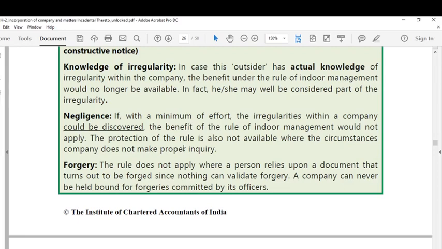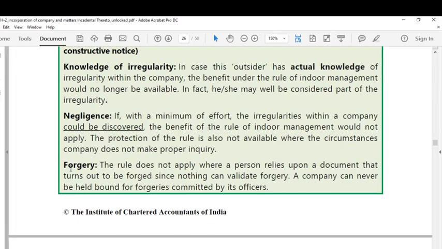The protection of the rule is also not available where the third party entering into a contract with the company does not make a proper inquiry of ordinary prudence. In all such cases it is considered negligence by the other party. So in such a case, the protection under the doctrine of indoor management cannot be extended to the third party.